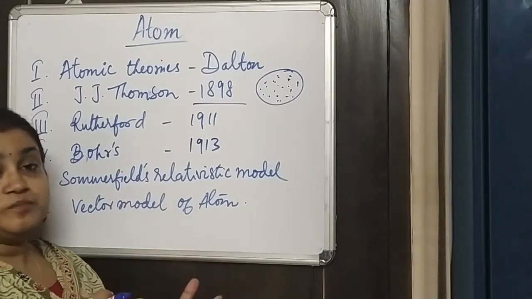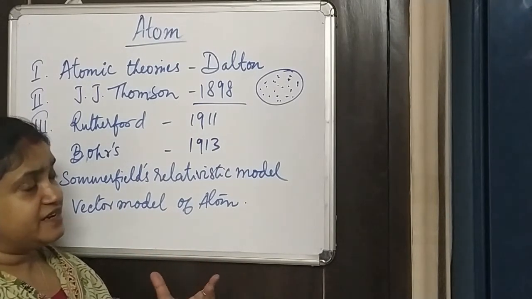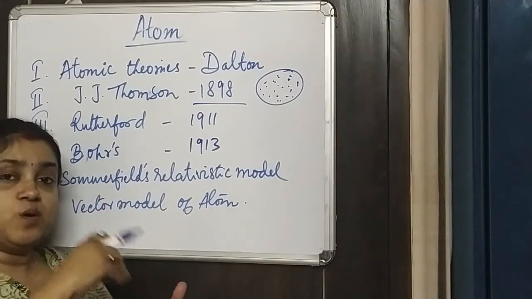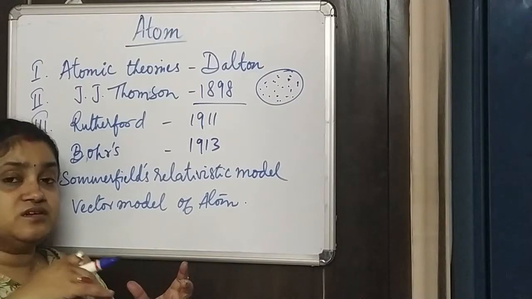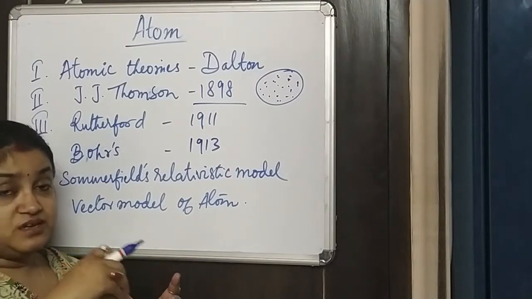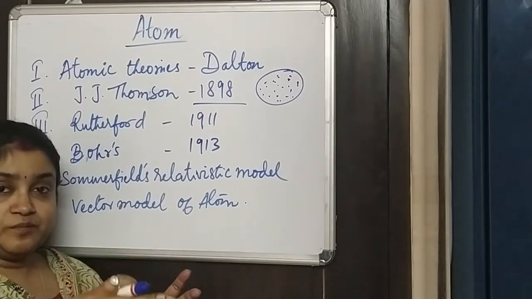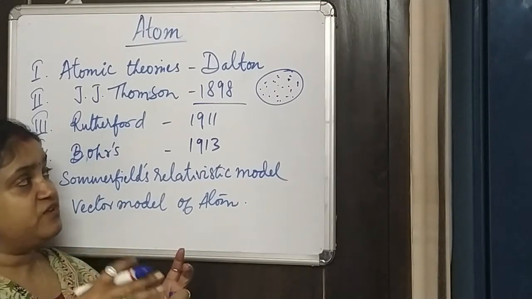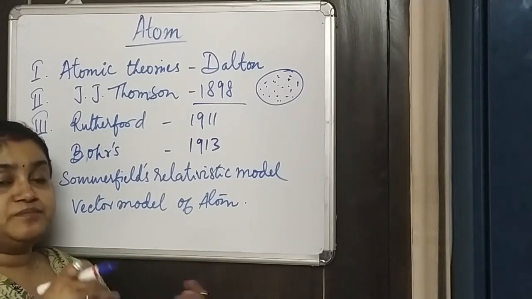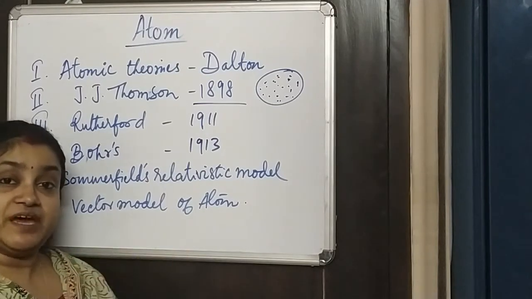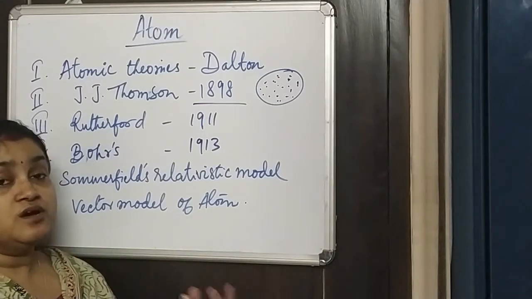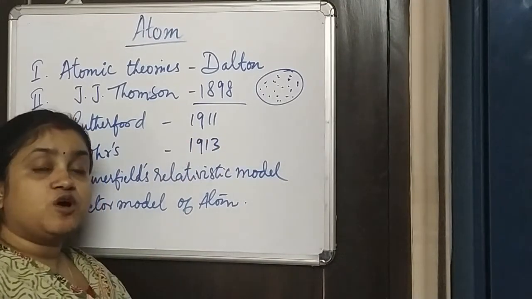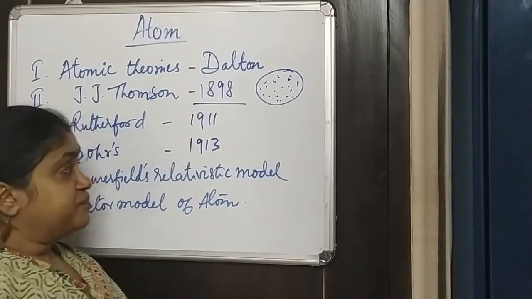Why is it called the plum pudding model? Because he said that just as in a pudding the plums are scattered around, stuck everywhere in the pudding, in the same way inside the atom all these charged particles are just stuck everywhere, like the plums stuck in the pudding. That's why this model is called the plum pudding model.